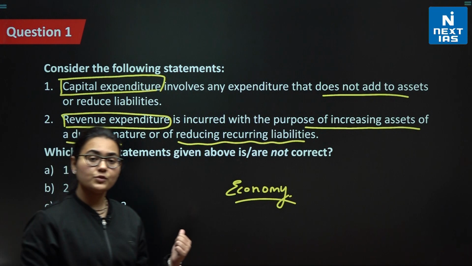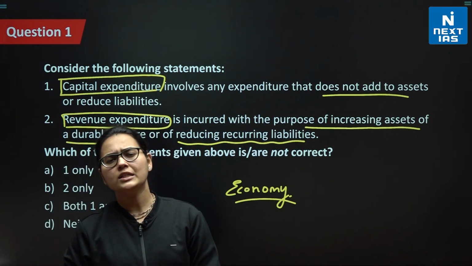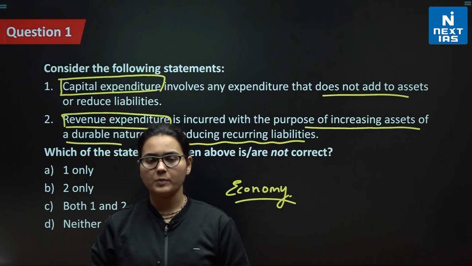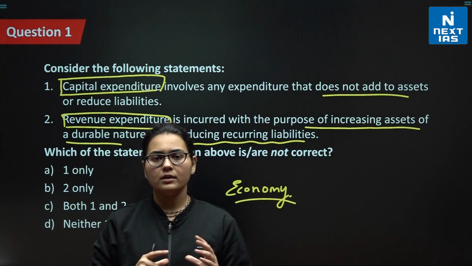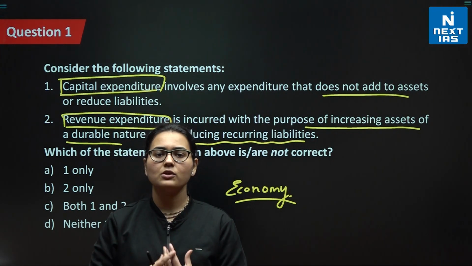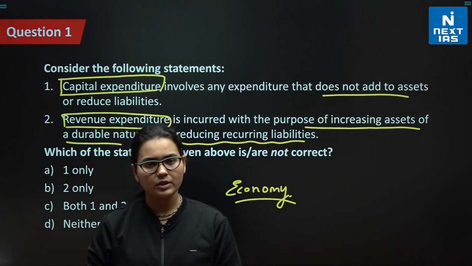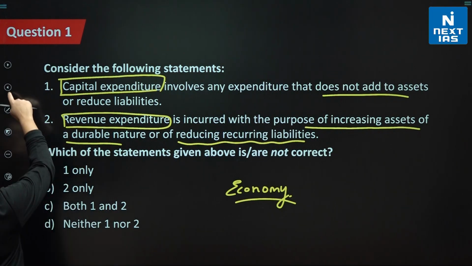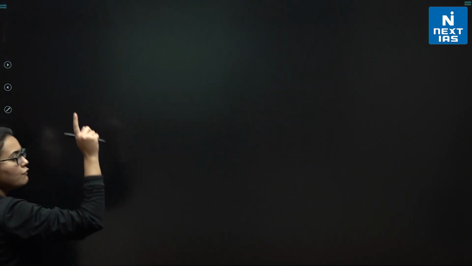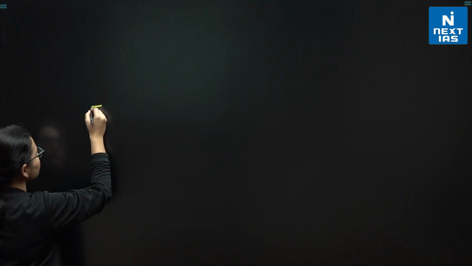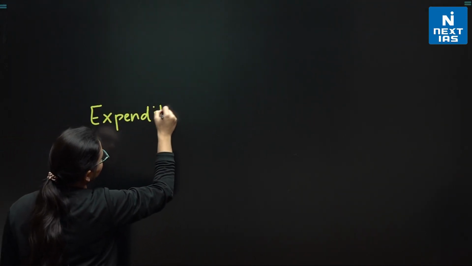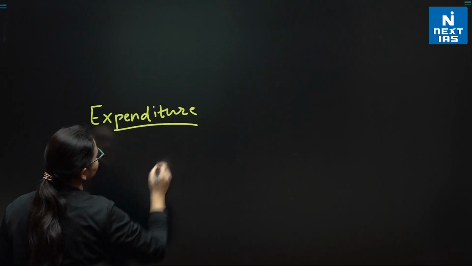Well, to solve this question, let me tell you that only 2 things are required. Knowledge about capital expenditure, knowledge about revenue expenditure. So, we'll be covering it as a whole, like a topic as a whole about the capital and revenue expenditure, right? So, first of all, I would want to tell you about expenditure.